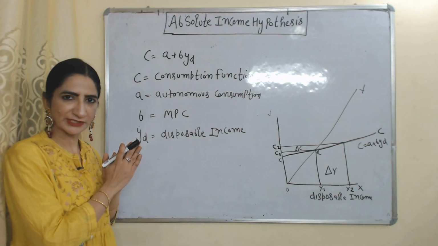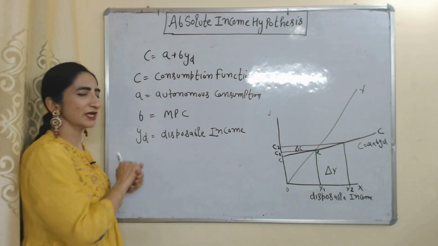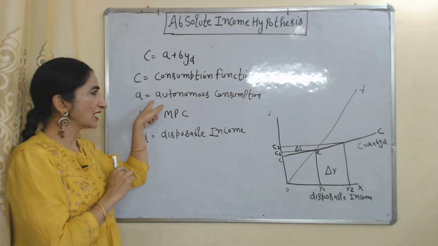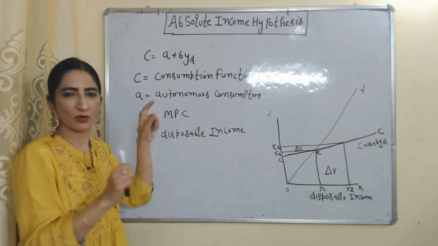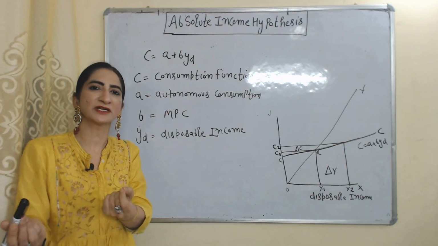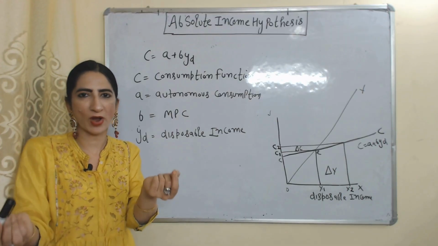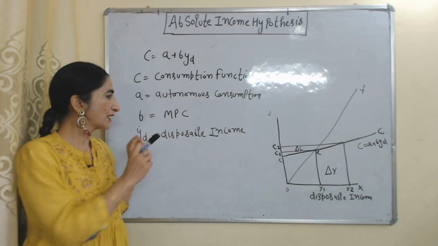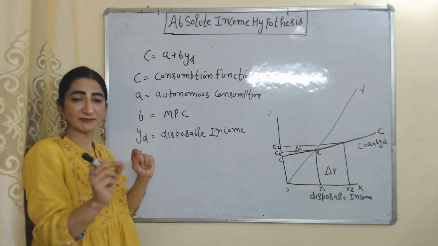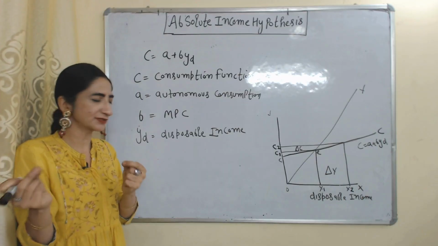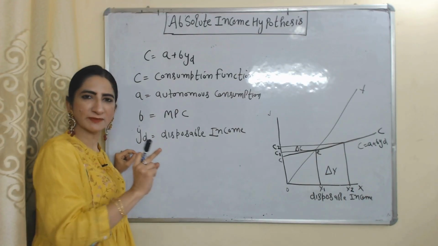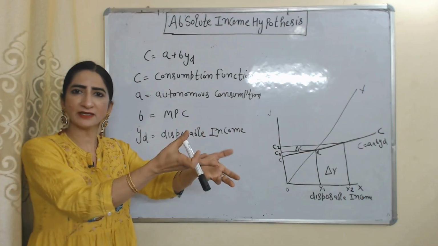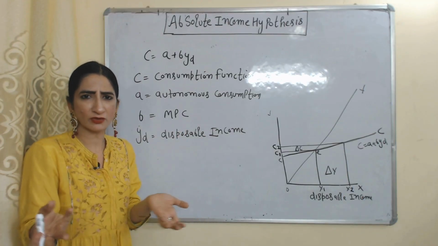The equation of this hypothesis is C equal to A plus B YD. C is the consumption function. A is autonomous consumption. Autonomous consumption is the expenditure which we have to do for survival, even if our income is zero. For example, expenditure on food. B is MPC. MPC means marginal propensity to consume. YD is disposable income. Disposable income is the money that is left after paying taxes, for doing consumption or saving.